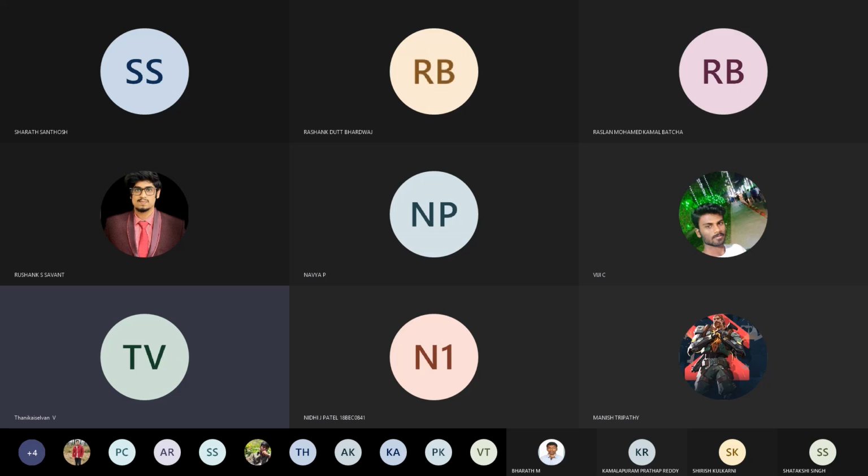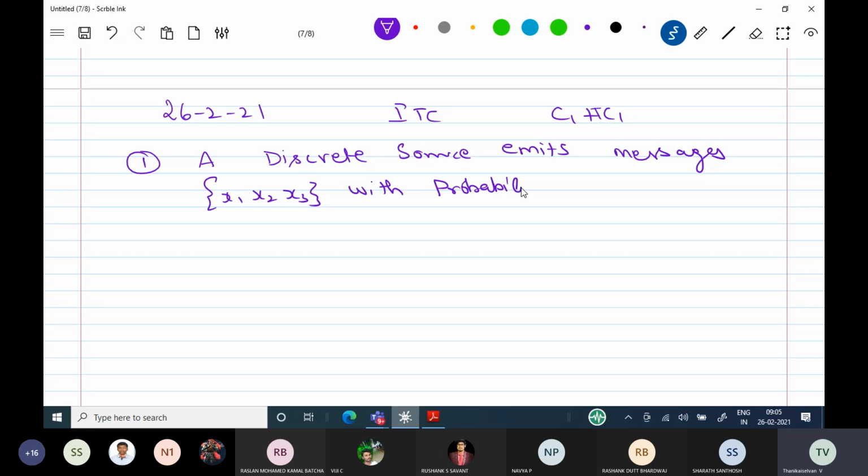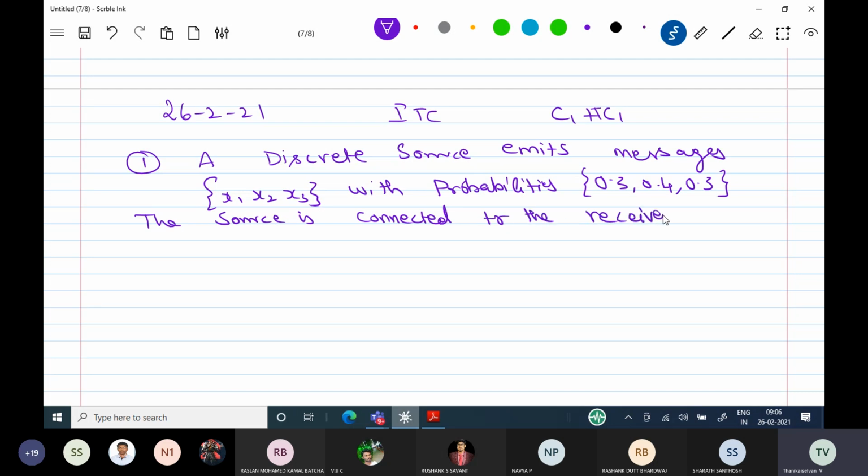Probabilities 0.3, 0.4, 0.3. Their probabilities are given. The source is connected to the receiver as shown in the figure.